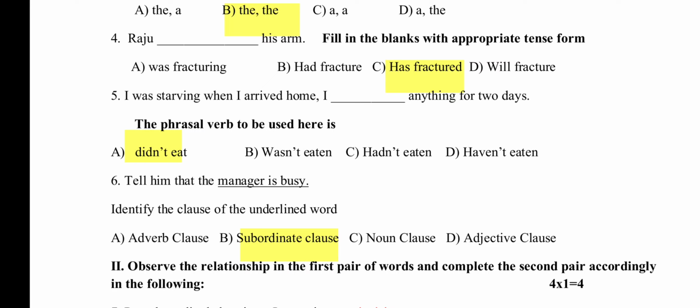Raju dash his arm. Fill in the blanks with appropriate tense. Raju has fractured his arm. I was starving when I arrived home. I didn't eat anything for 2 days. This is the phrasal verb.